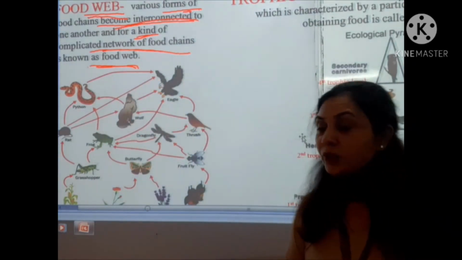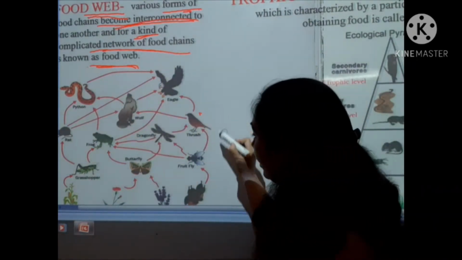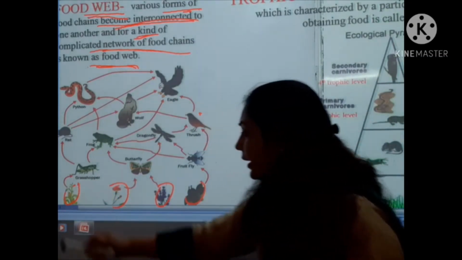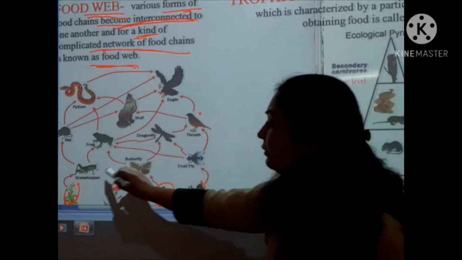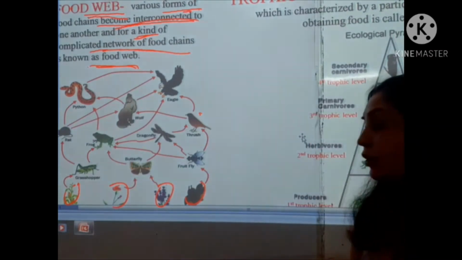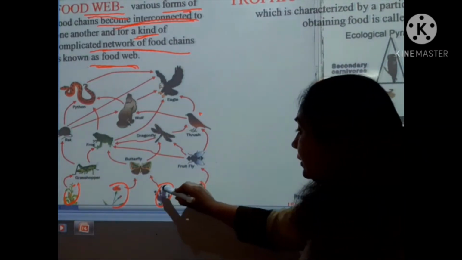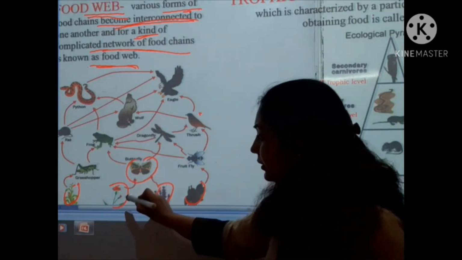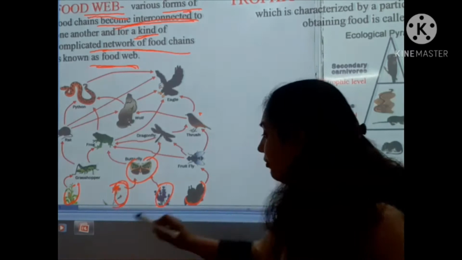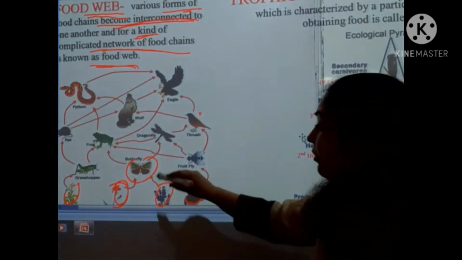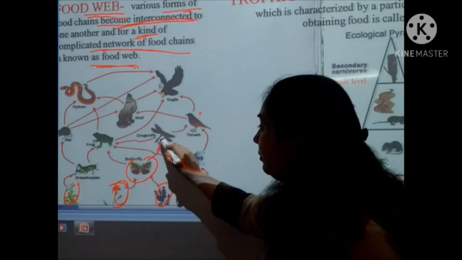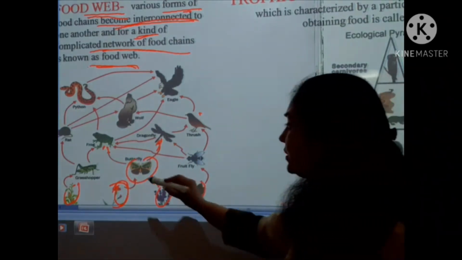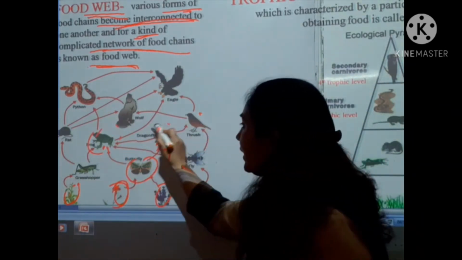So students, you are looking at an example of the food web. Here are the producers, and these are eaten by the different primary consumers or the herbivores, like the butterfly, which eats this type of flower. Fine, and afterwards this butterfly can be eaten by the primary carnivores or the secondary consumers, that can be a frog or a dragonfly.